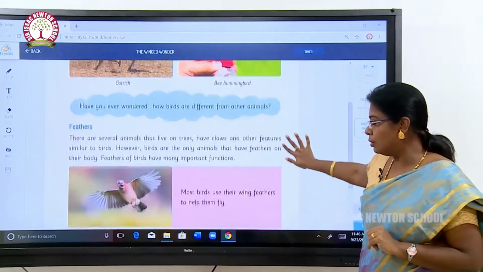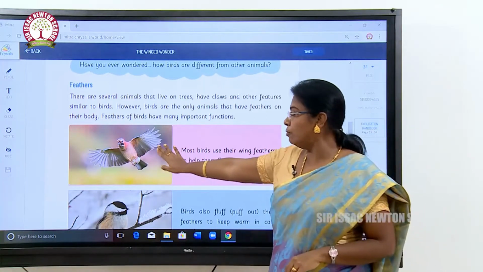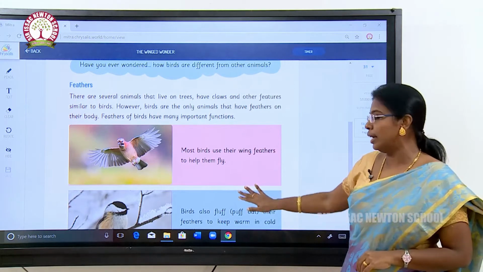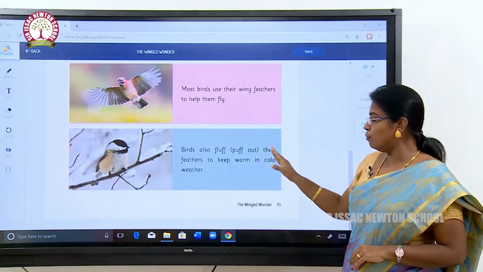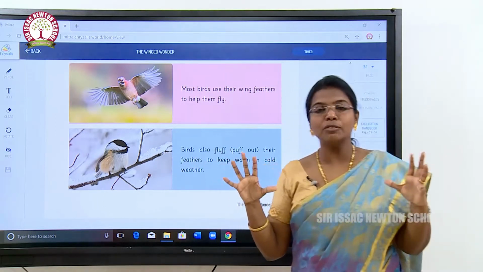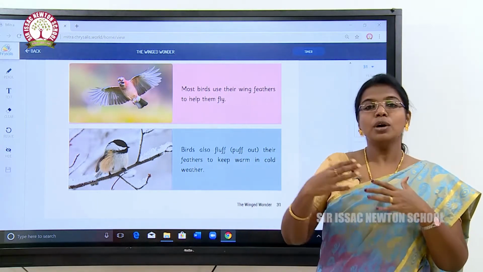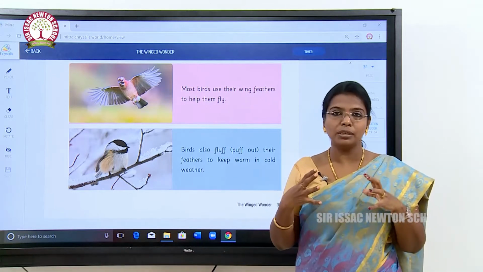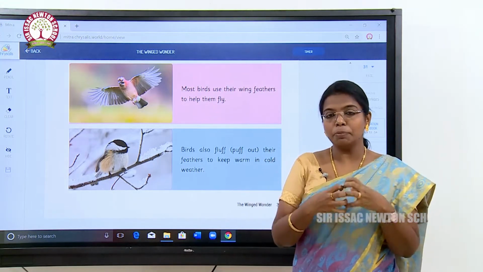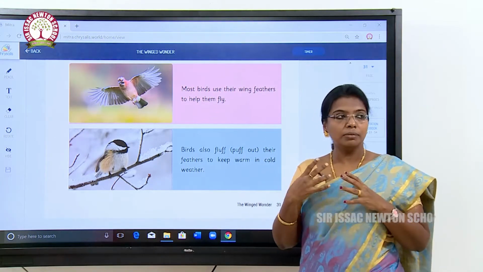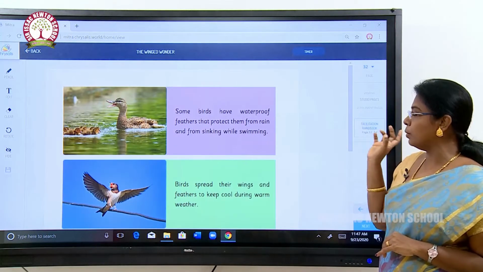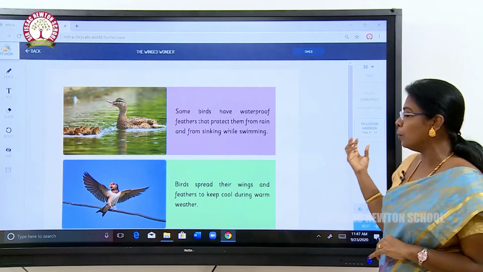Now we are going to see their beautiful feathers. Most birds use their wing feathers to help them fly. Birds also fluff their feathers to keep warm in cold weather. They make the feathers fluffy so as to escape from the cold weather. This fur-like layer keeps them warm during the cold climate. Some birds have waterproof feathers that protect them from rain and from sinking while swimming.